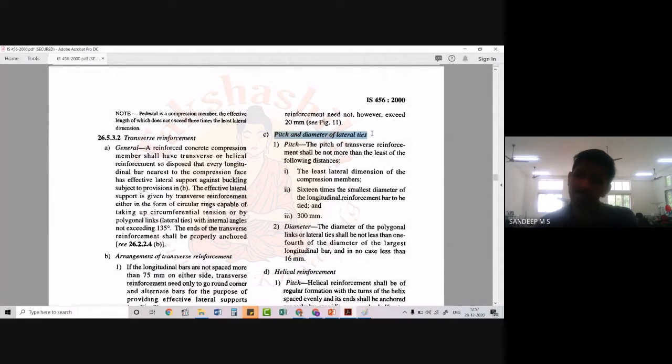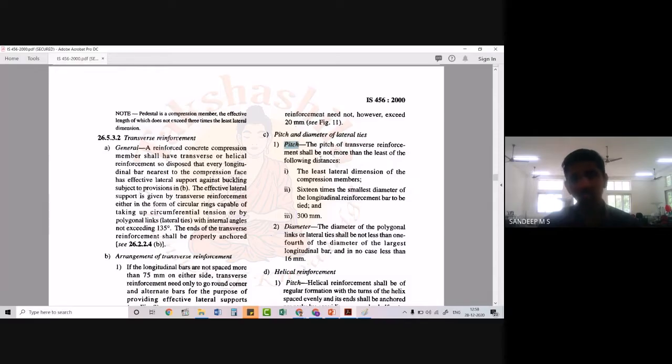So when we provide the transverse reinforcement, we have to ensure that the distance between these ties satisfies the minimum criteria. That is what we call the pitch, that is the center to center distance between the ties. And the details regarding the diameter of the ties are also explained here. We will first look into the details for the pitch. Once we finalize the diameter and the center to center distance of the ties, we have to ensure that the provided center to center distance satisfies these conditions. So what is the condition?